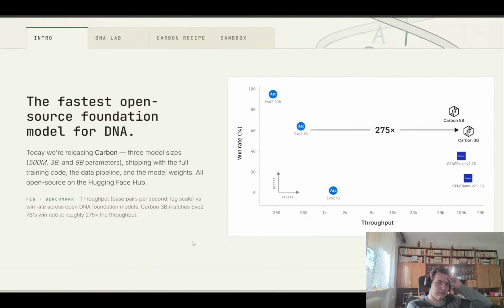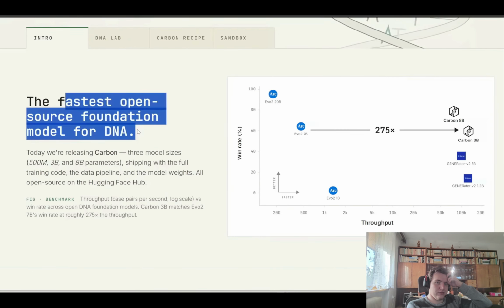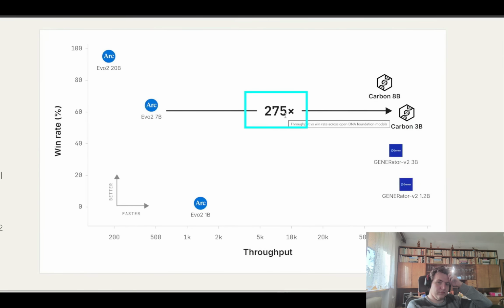The most interesting claim around Carbon is speed. Here, they claim this is the fastest open source foundation model for DNA. And on this chart, they say it's like 275 times faster than...